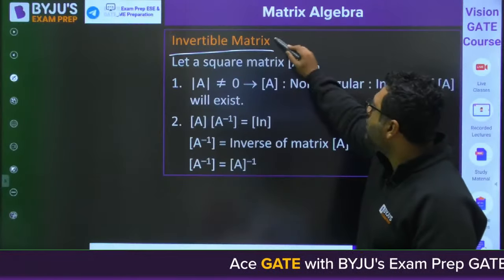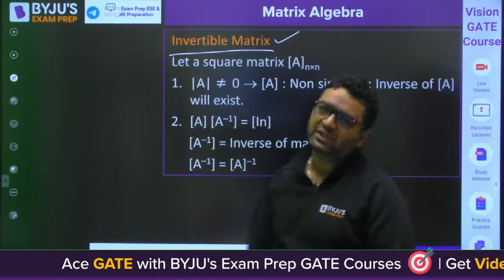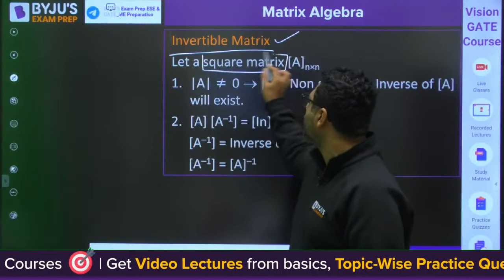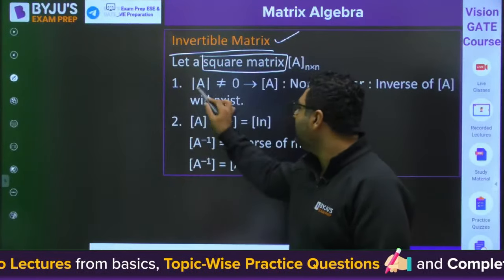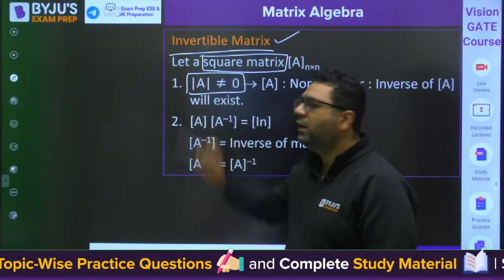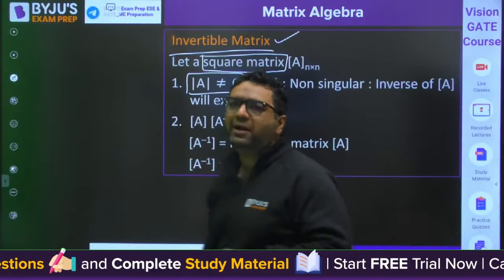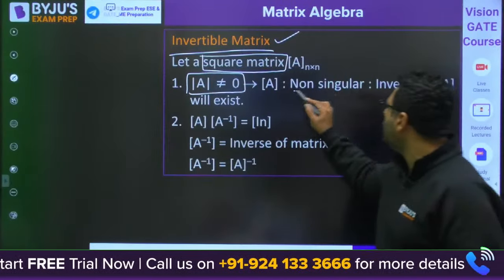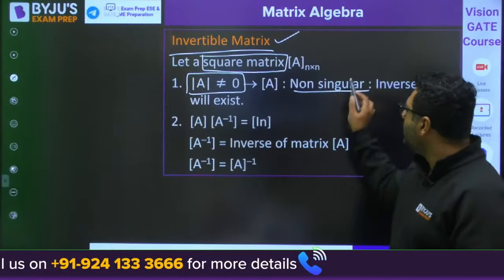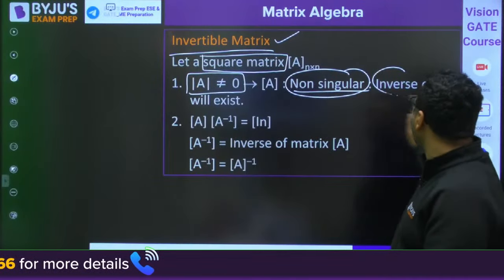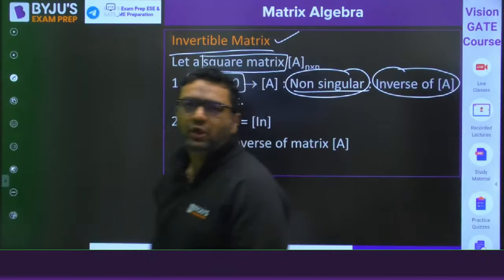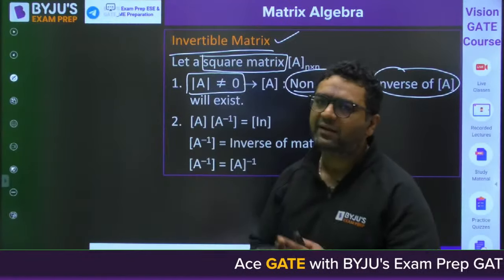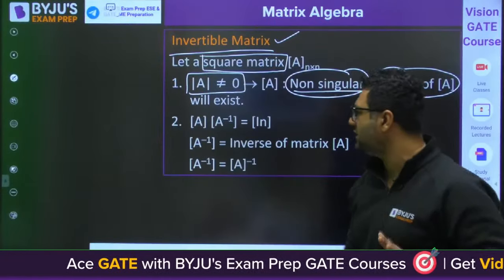So now we are talking about invertible matrix, or you can talk about inverse of a matrix. First of all, to find the inverse, the matrix should be a square matrix. And second thing, its determinant should not be 0. If the determinant of a matrix is 0, we call it a singular matrix. If the determinant is non-zero, it is a non-singular matrix. So inverse exists only for a non-singular matrix. This is the first thing.